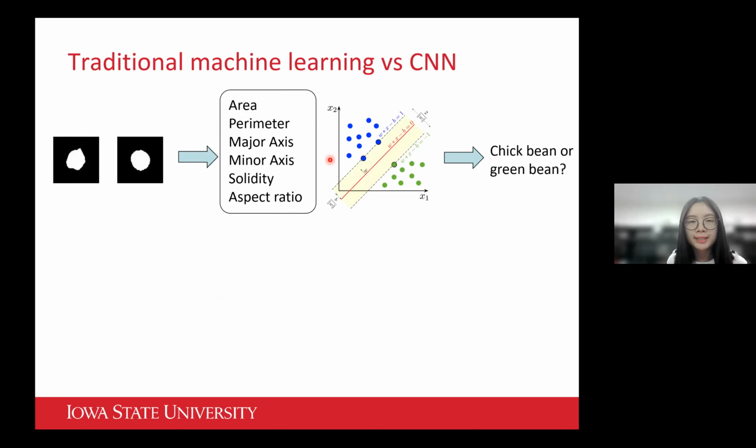Well, the common practice for machine learning is to manually extract some morphological traits related to the size and the shape, such as the area, perimeter, the length of the axis, solidity, aspect ratio, etc. And those features can reduce the complexity of the original data and also make those patterns more visible for the machine learning models.